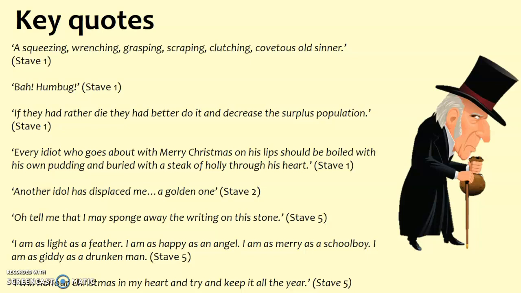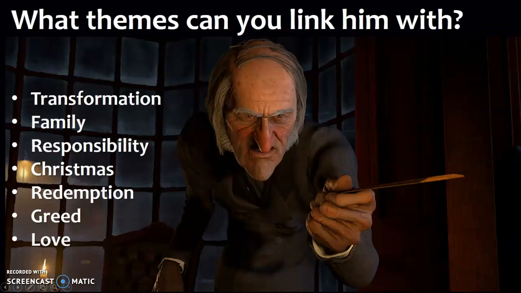And also, another one which contrasts with another one on my screen there, about every idiot who goes about with Merry Christmas. That quote really links nicely with that bottom one of "I will honour Christmas in my heart and try to keep it all the year". Again, you're trying to find ways here you can show the juxtaposition in those quotes and just how much he's changed. Here comes a list of themes that you could maybe link Scrooge with, perhaps.